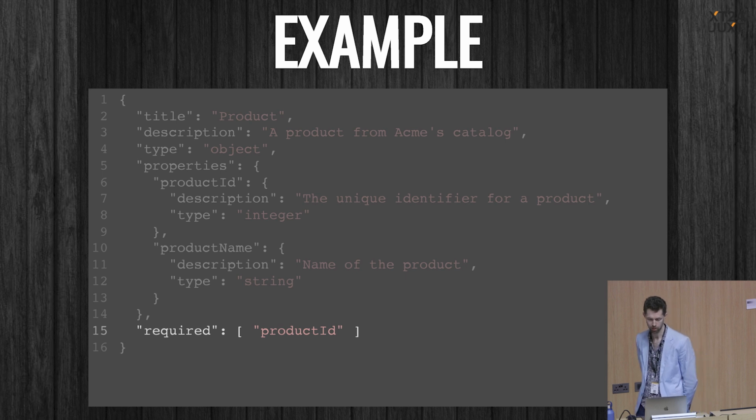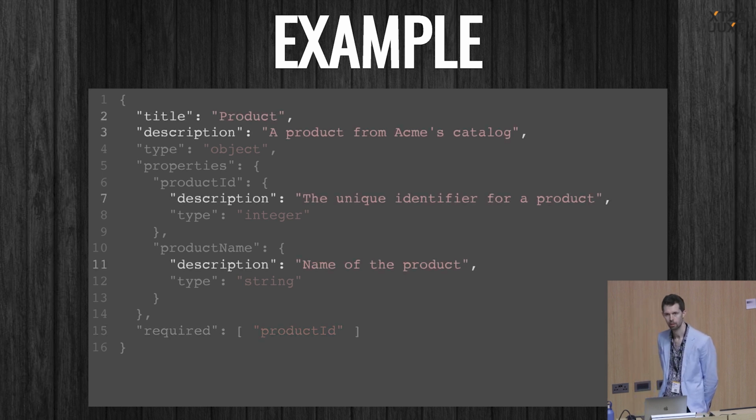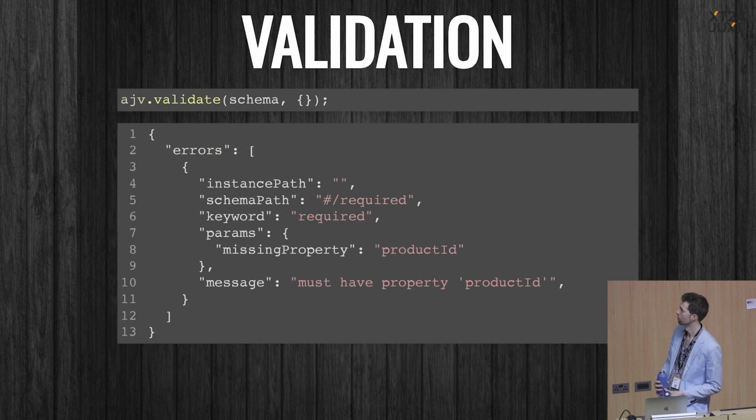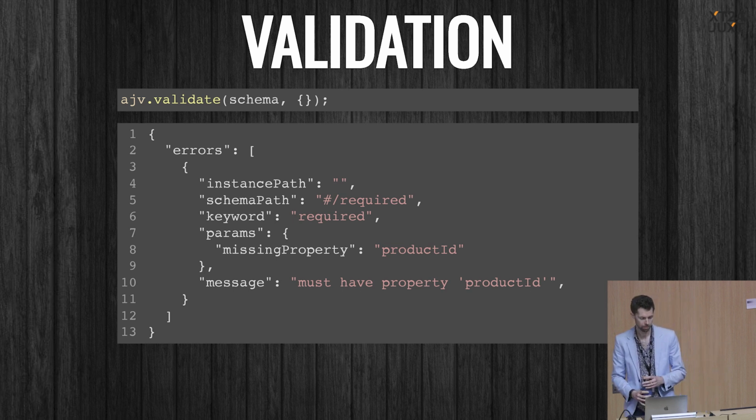So the way you can use a JSON schema is by essentially giving it a document and saying, does this JSON document fit inside my JSON schema box? And there's a lot of third-party libraries that will do this for you, but the most frequently used one, I guess, is one called AJV. And it's as simple as saying, AJV, please validate this document against this schema.